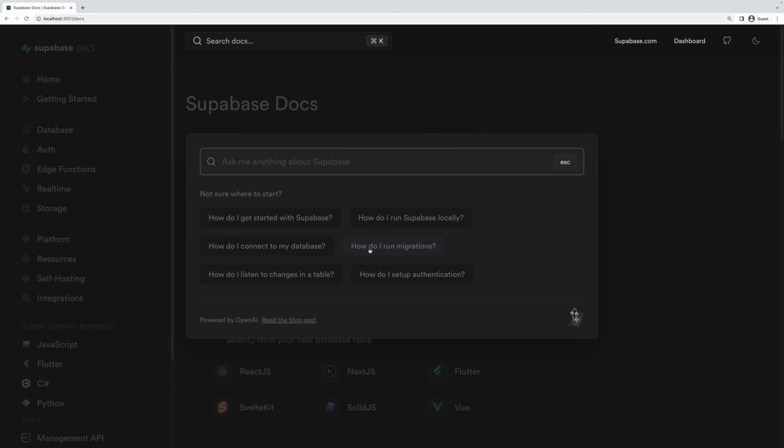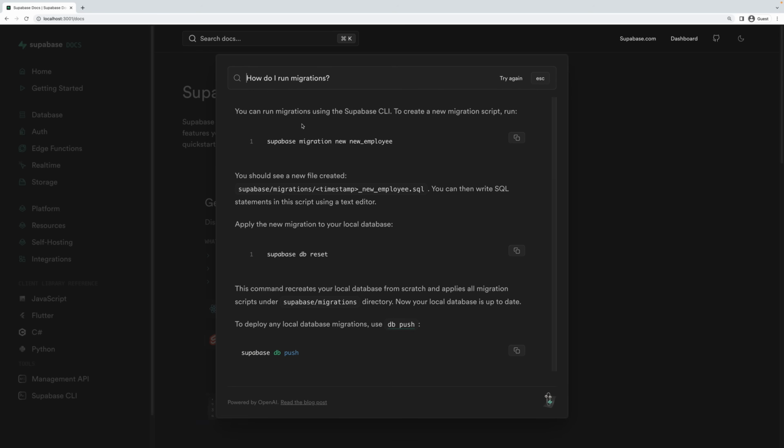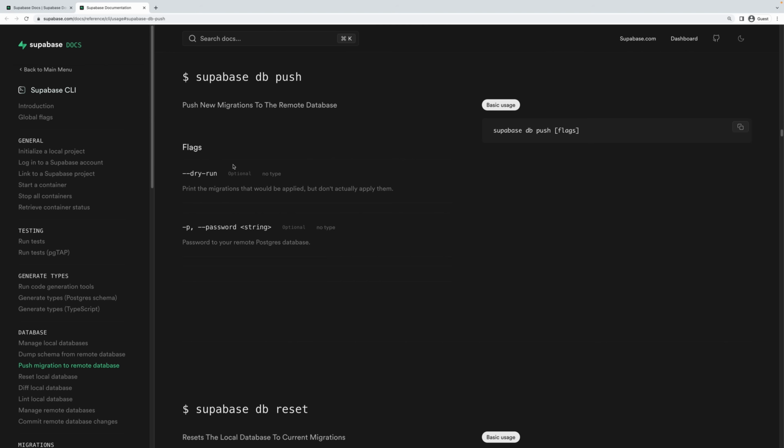So let's start off with a simple one. How do I run migrations? And okay, check it out. You can run migrations by using Supabase's CLI. So supabase migration new employee, for example, and it walks you through those steps. Of course, it's using markdown snippets here. This fully integrates with Supabase's existing markdown styling and components. And even links will work here as well. When you click them, they go straight to the documentation.